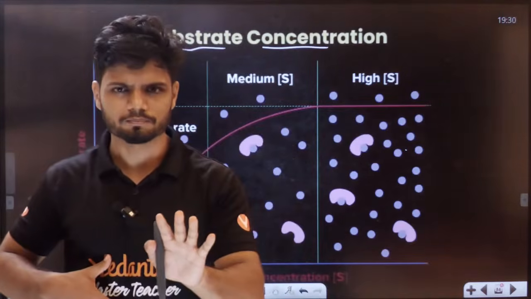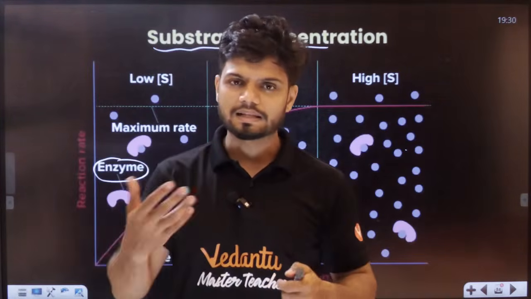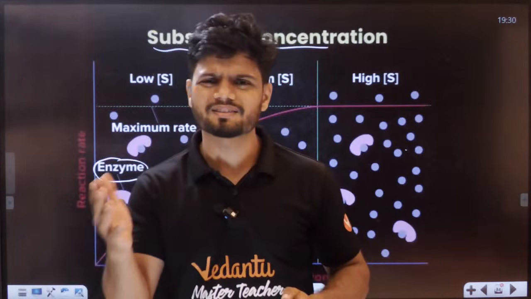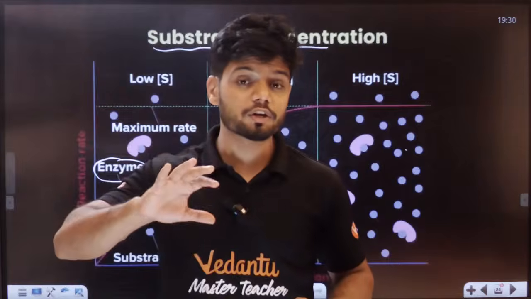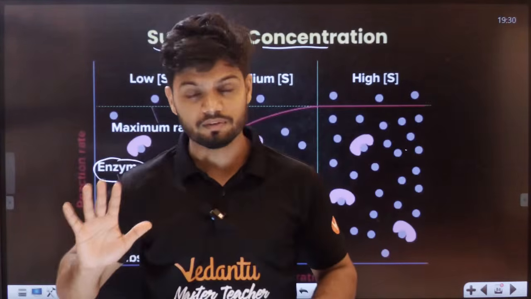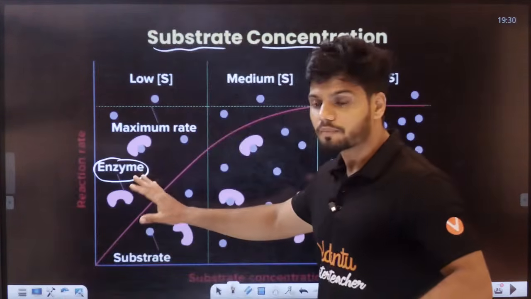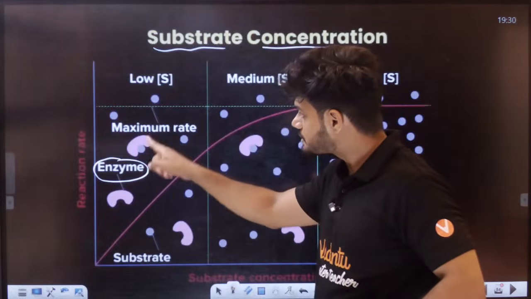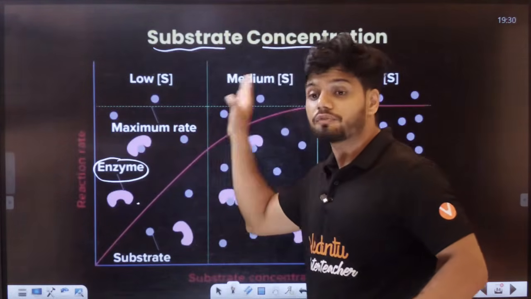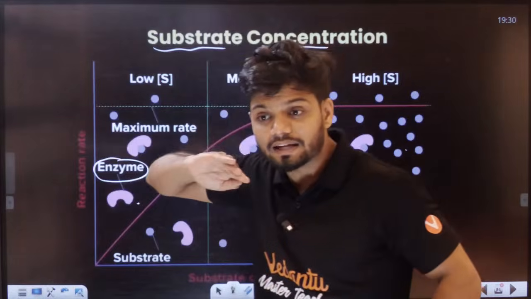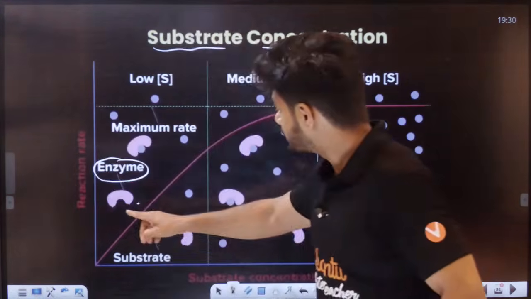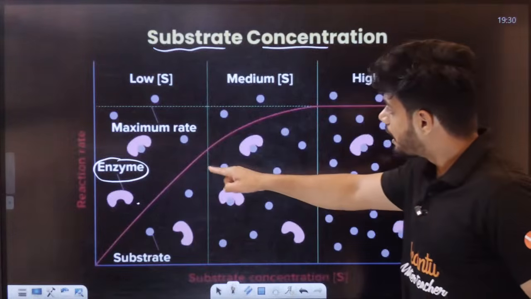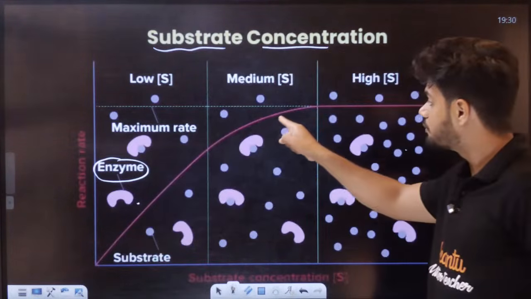Some of you may become full at 3 dosa, some at 7 dosa, some of you can eat 10 dosa. Very simple rule. Here also it is the same thing. These are the enzymes, and the rate of reaction will keep on increasing, that is, your stomach will become full and full.